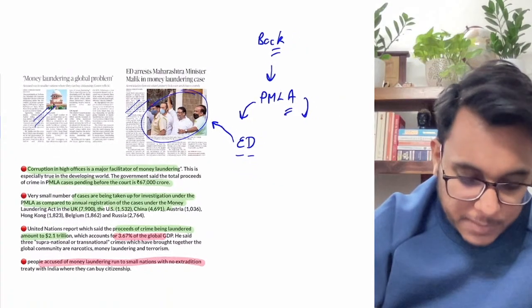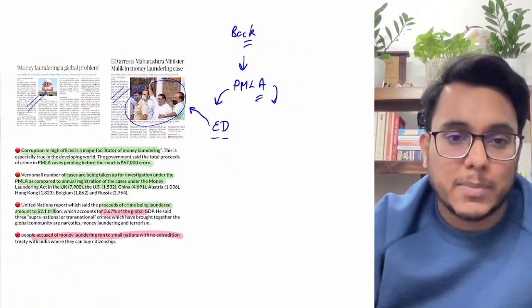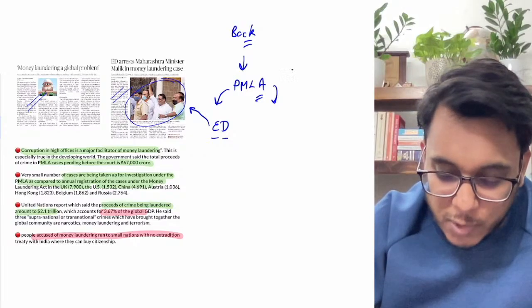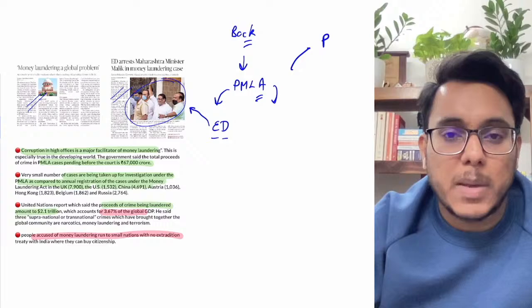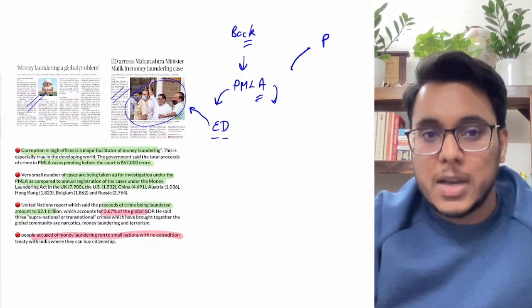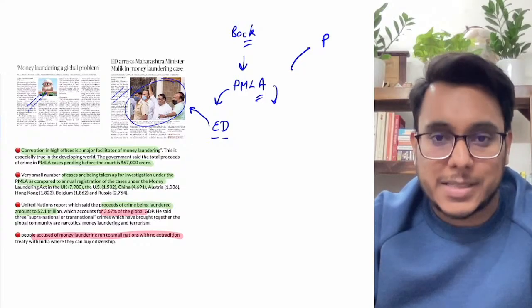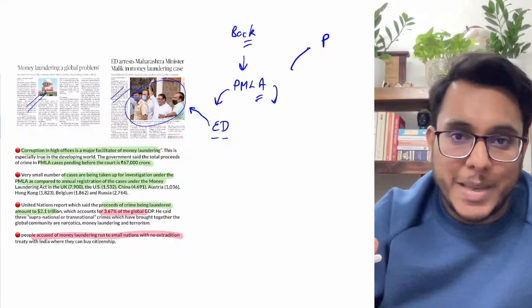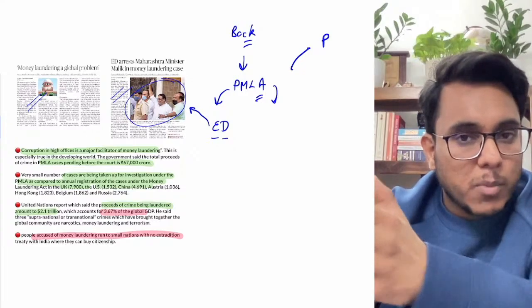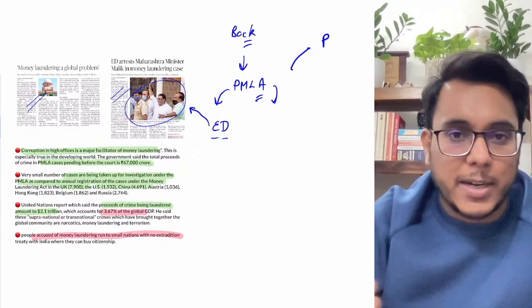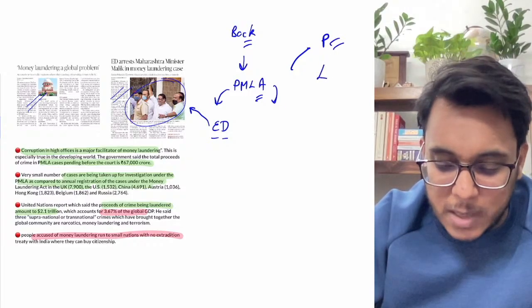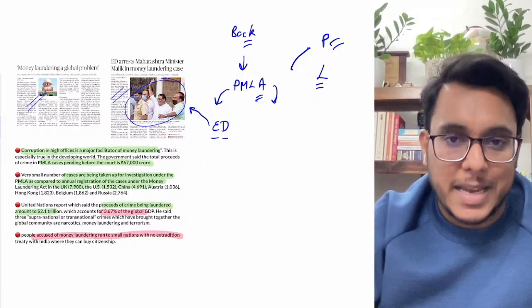So this is something that will be done. In money laundering, what happens? First of all, the money will be placed into the banking system through small packets, small parcels. Let's say 1 crore rupees is there. 1 crore rupees will be converted into small amounts of 5,000 rupees, and they will be deposited into different bank accounts. So the money will be placed, then the money will be layered. Is it clear?